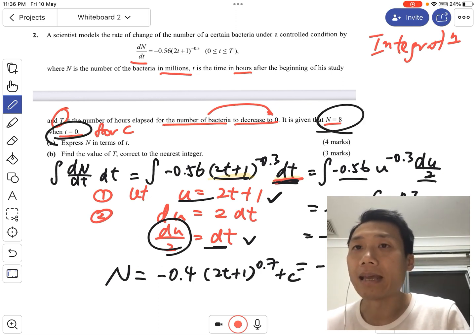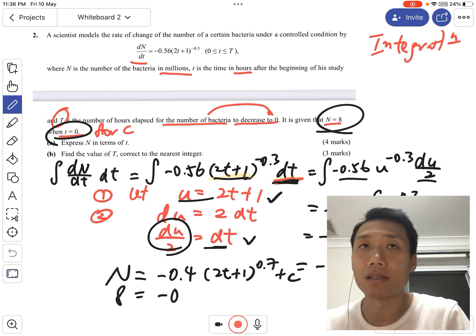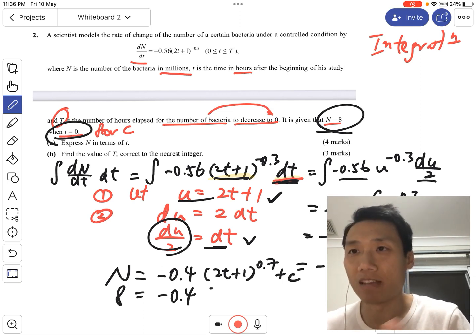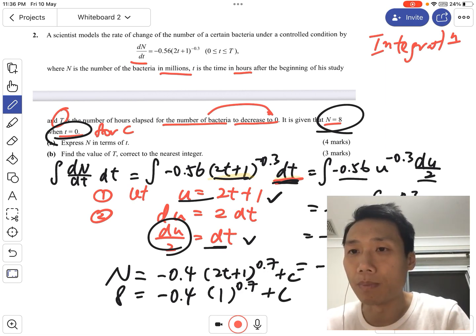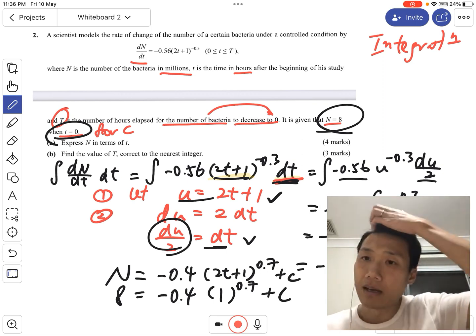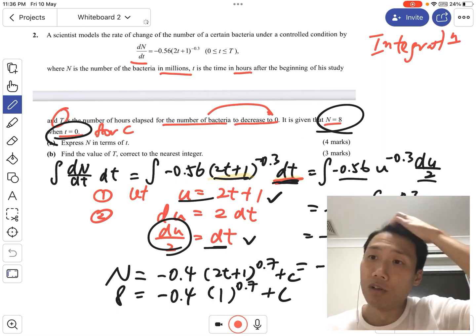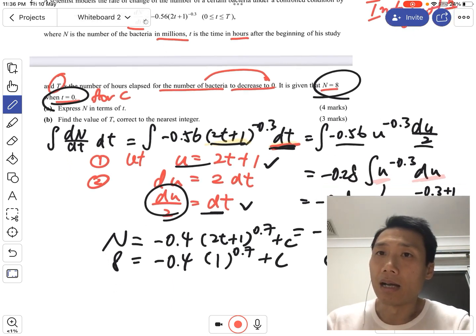c. This time we have to find c, because this is a definite integration. We are given N equals 8 when t equals 0, so we put it back, and we get this relation and find c to be 8.4.